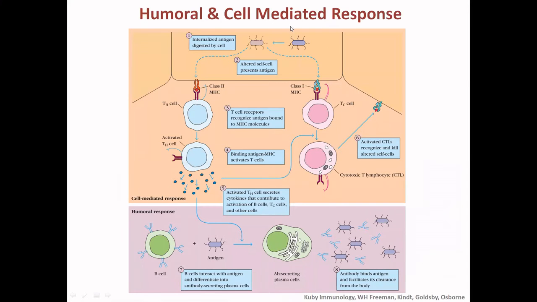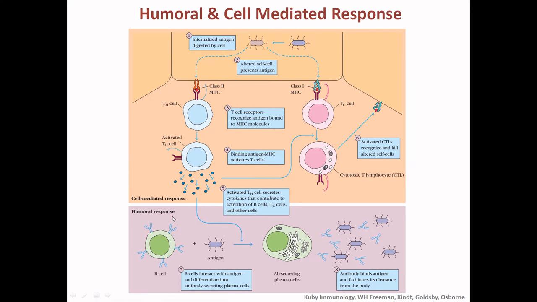So to get a better and clearer view of the cell-mediated and the humoral immunity, this is the internalized antigen digested by the cell from the bacteria or any foreign microorganisms. These are processed by these antigen presenting cells and presented by the class 2 MHC to the T helper cells. Then these T helper cells get activated and secrete some cytokines.